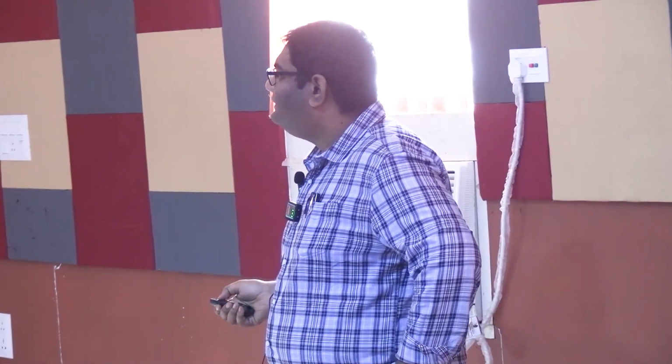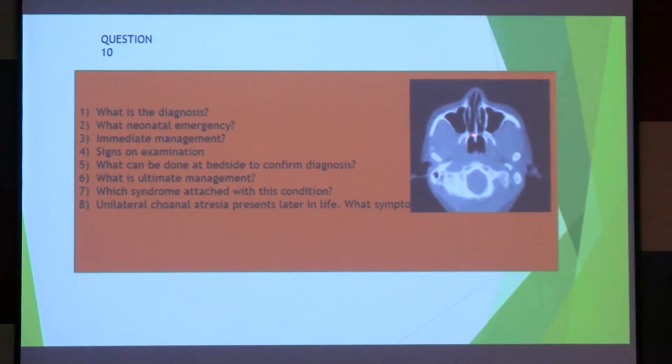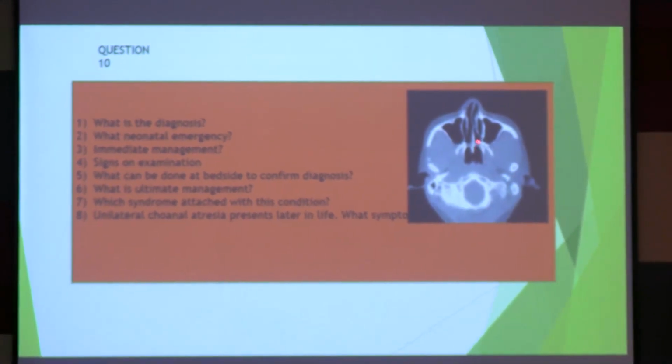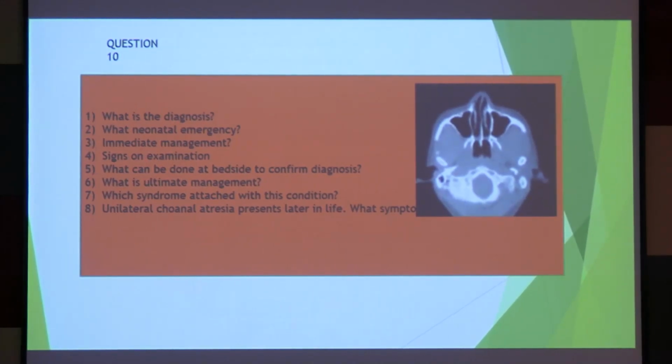This is your choana, right? You can see this choana is blocked. This should be open. Black means air, right? There is no air passage. This air passage is blocked with something here in the choana. We call it choanal atresia, right?